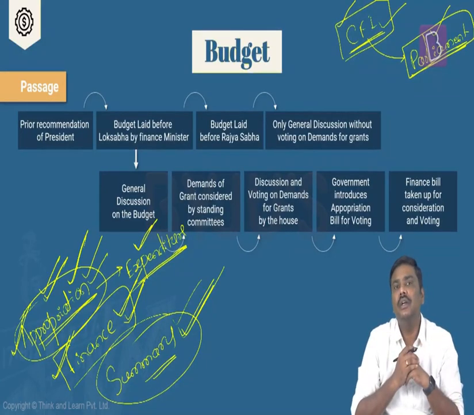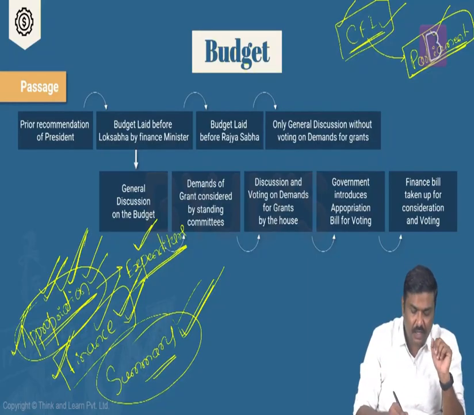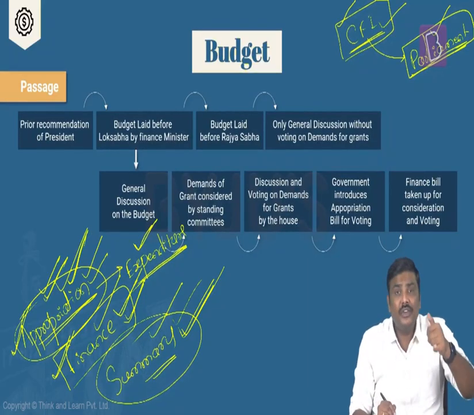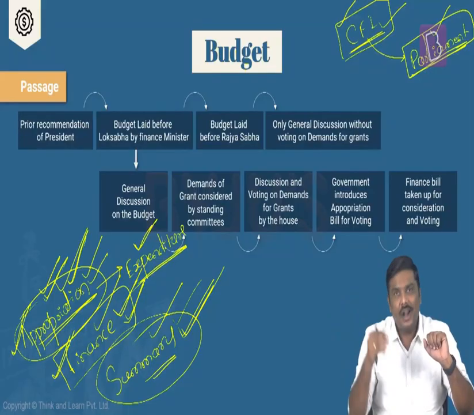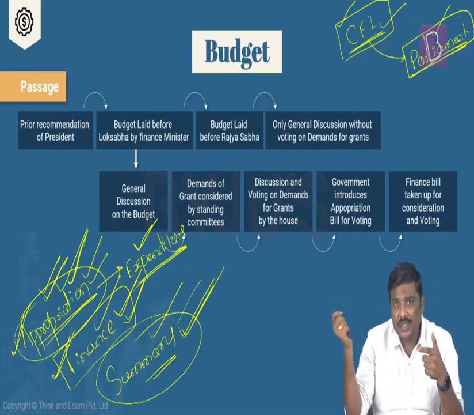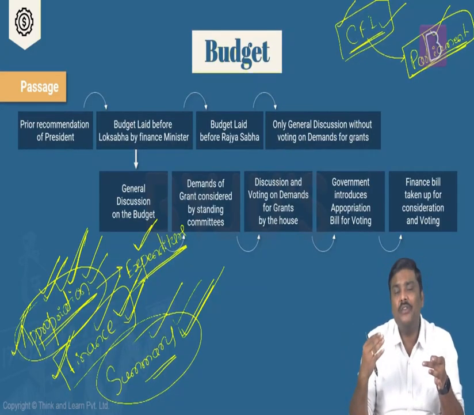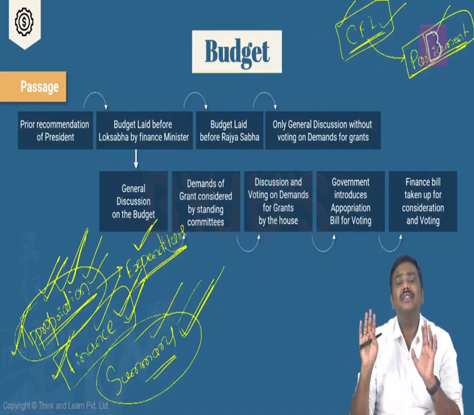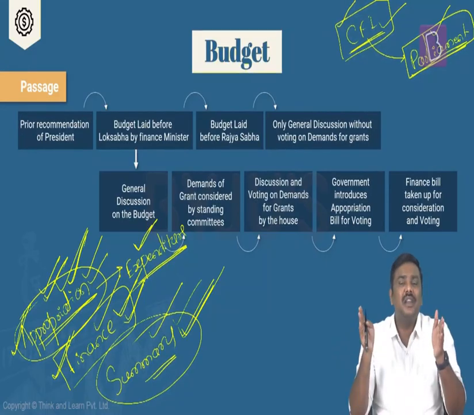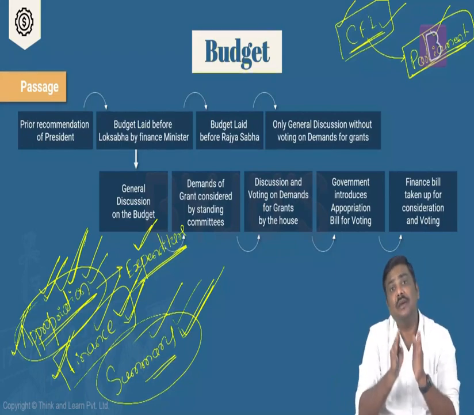So one, appropriation bill. Second one is the finance bill. Third one is the summary document. Fourth one is an FRBM document. We'll have a look at it later. Under FRBM documents, again, there are 3 more additional types of documents, such as a medium-term fiscal policy statement, etc. Plus, there is also the tax expenditure that the government needs to provide to the parliament. So there is a lot of these documents which are submitted by the government to the parliament when they say budget is presented.